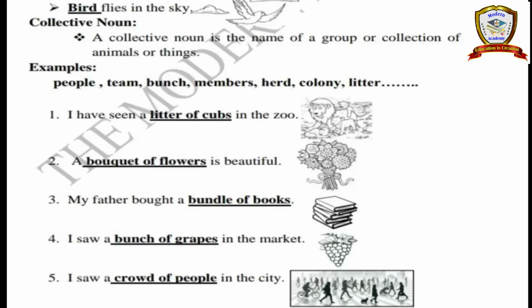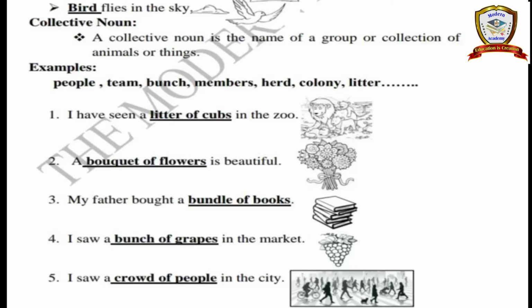Okay. See, next, bird flies in the sky. Bird means we have many birds: dove, peacock, cock, hen, eagle, and crow. We have many birds, but commonly we say bird, so that is a common noun.